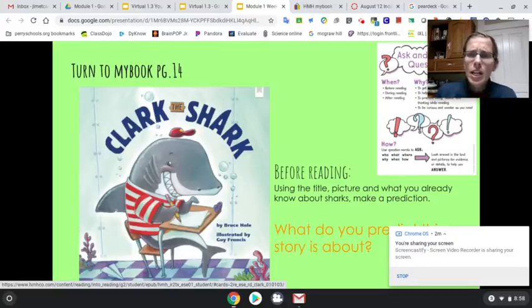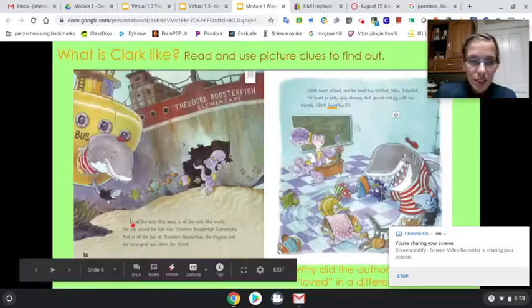Before we begin reading, I want you to make a prediction. What do you think this story is going to be about? All right, let's read to see if your prediction comes true. So follow along, please, as I read.